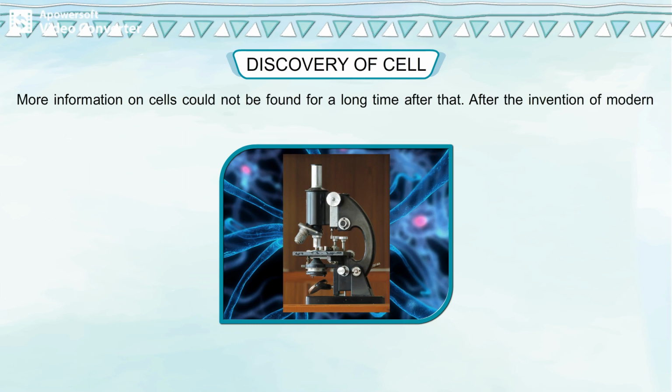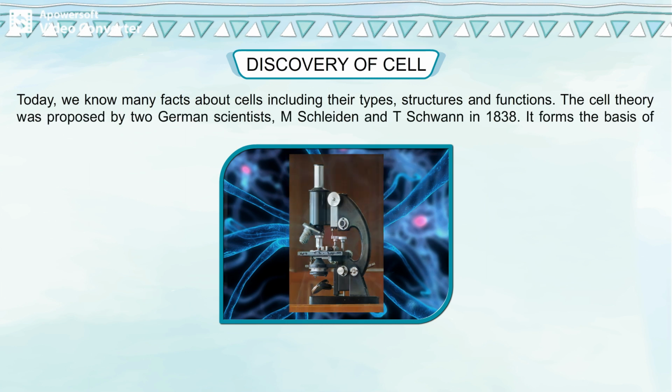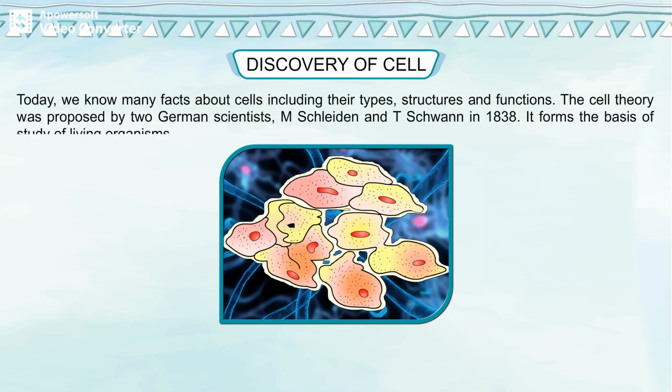After the invention of modern microscopes, further studies were carried out. Today, we know many facts about cells, including their types, structures, and functions. The cell theory was proposed by two German scientists, M. Schleiden and T. Schwann, in 1838. It forms the basis of study of living organisms.